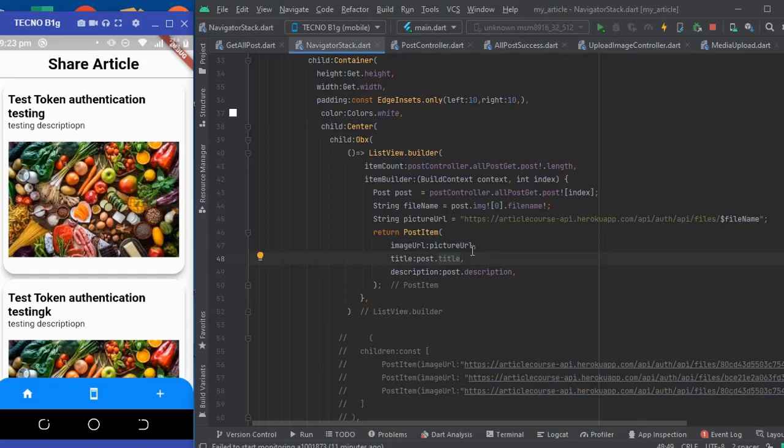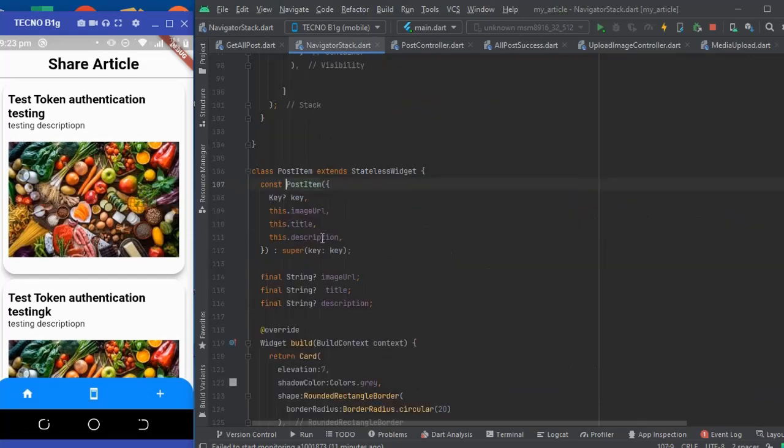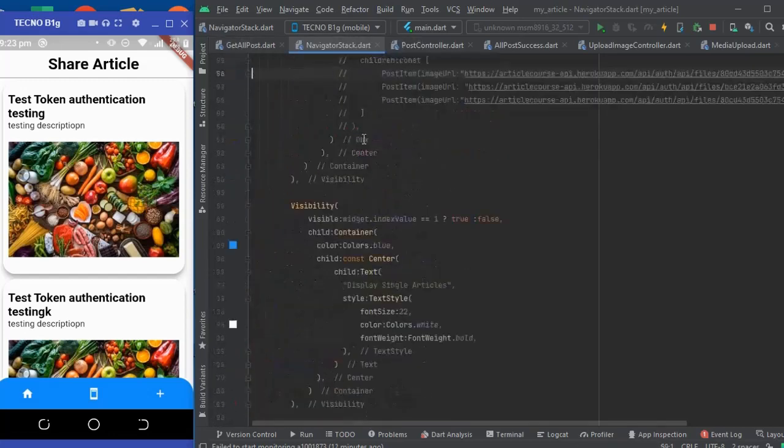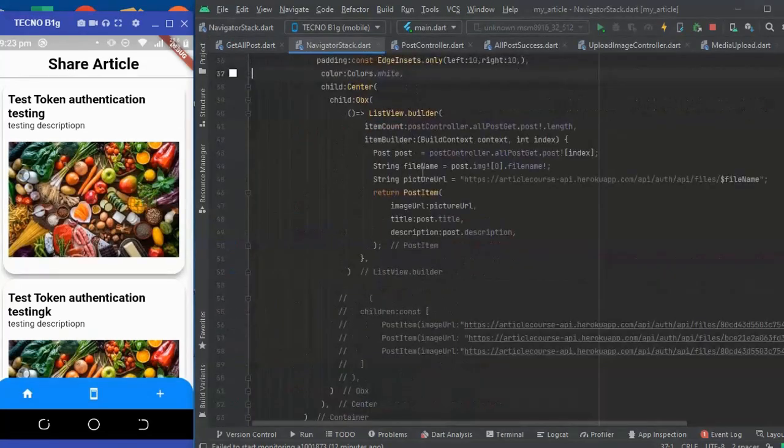In the previous video, we created this post item. Let me go there. What I did recently is make 3 variables here, one for the title, one for the description, one for the image URL. These 3 variables, you need to get from the constructor. While using this post item, we need to pass in those 3 variables.